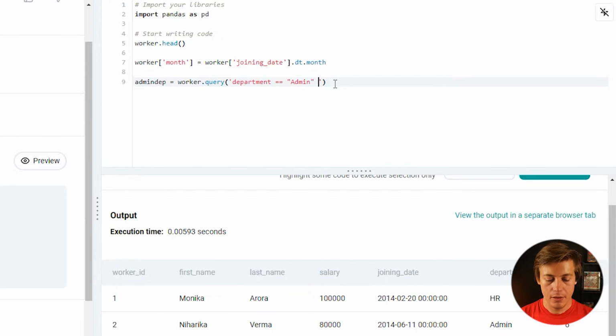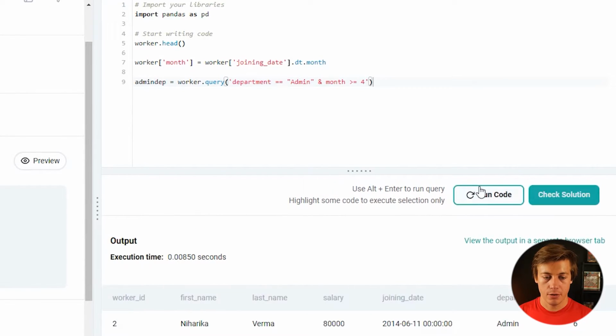And now if we want to have a second thing in query, all you have to do is put an and, and what I'm going to do is month like this. And we're going to say month is greater than or equal to 4. And that's going to grab everyone that joined in April or later. So everything is 2014 in this example. So if we run this code over here, now you can see month, and then we have all these worker IDs over here, which is great.